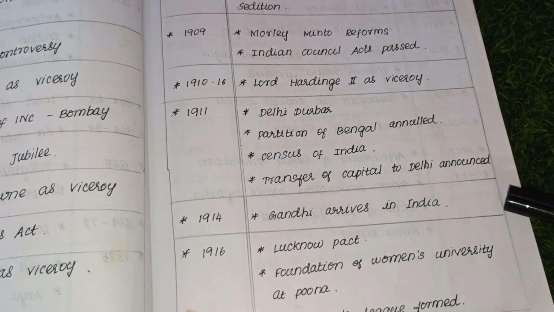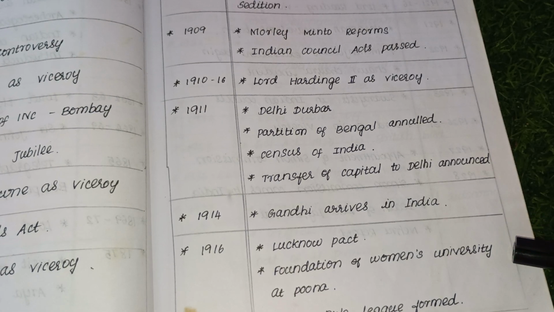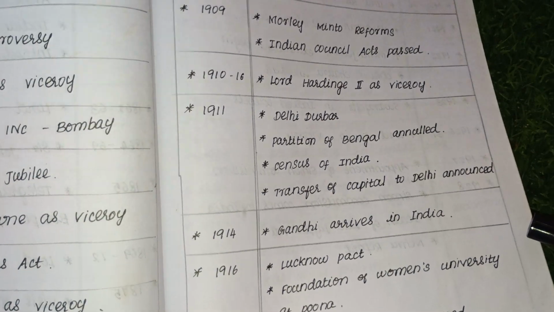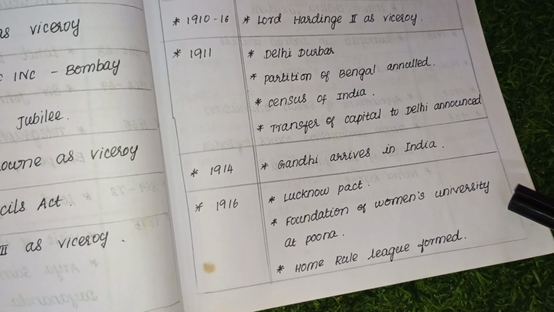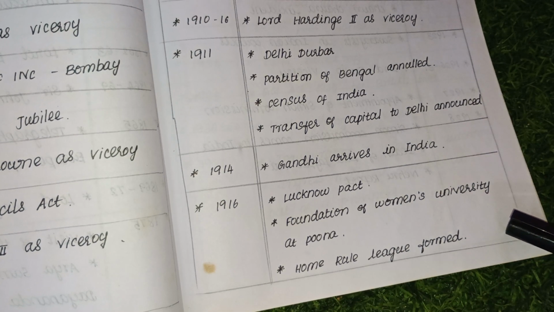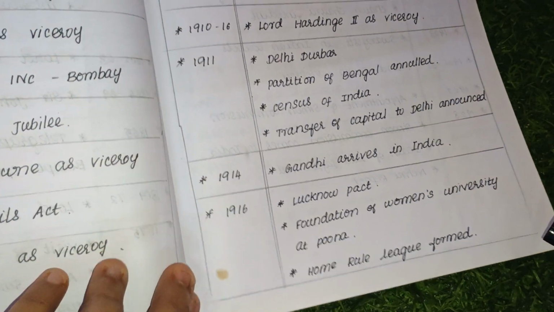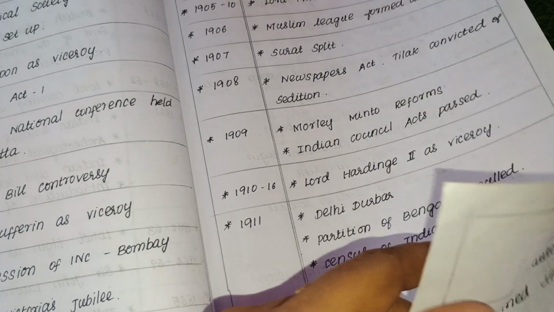1914, Gandhi arrives in India. This is the time Gandhi came from South Africa to India. 1916, Lucknow Pact was passed. Foundation of Women's University at Pune. Home Rule League was formed. Here comes Annie Besant.